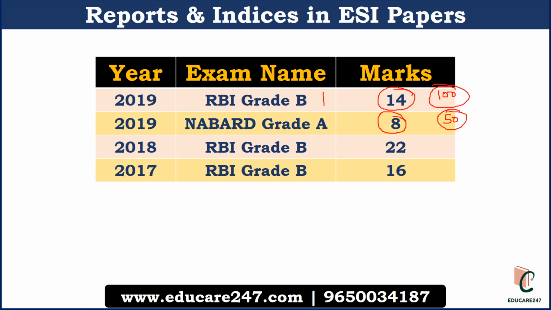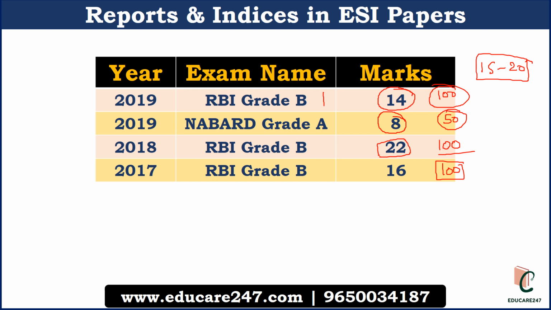In 2018, in the RBI Grade B paper, a total of 22 marks of questions were asked in the ESI paper, and total marks for the ESI paper is 100. In 2017, a total of 16 marks of questions were related to reports and indices, and again the total marks for the ESI paper is 100. So you can see that almost 15 to 20% of the paper will be related to reports and indices. This is a very important section.